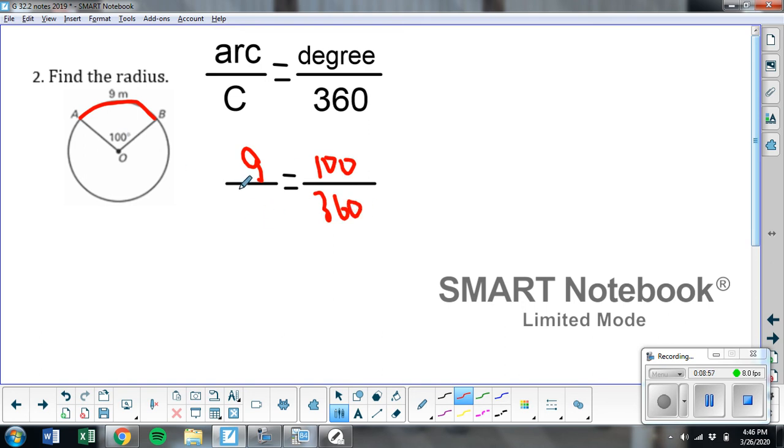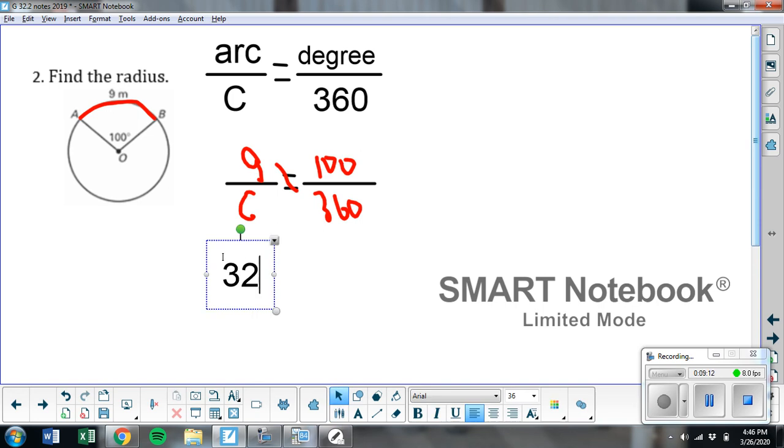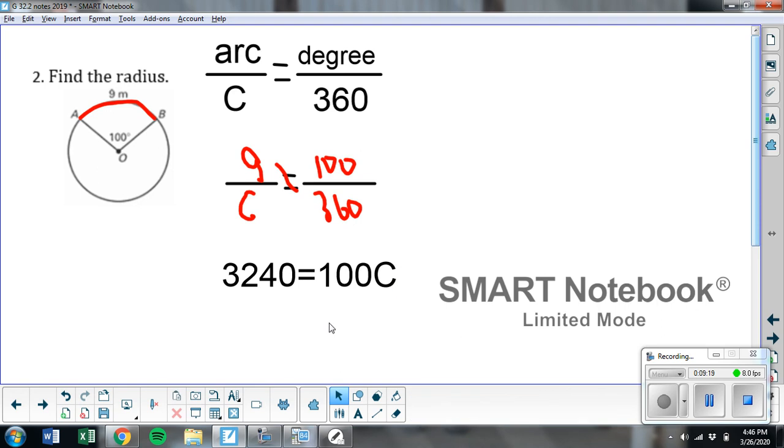Now we don't know circumference, but we're going to find circumference, so let's solve for that. That's a C. Go ahead and cross multiply. 9 times 360 is, cross multiply the other direction, 100C. Divide both sides by 100.